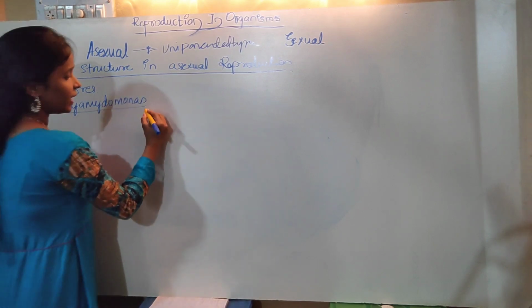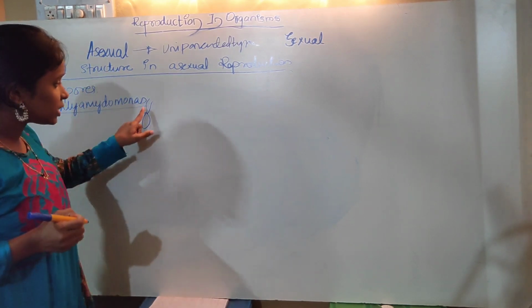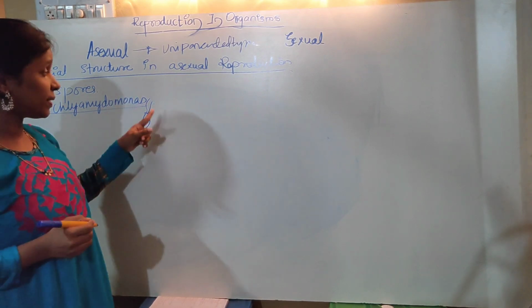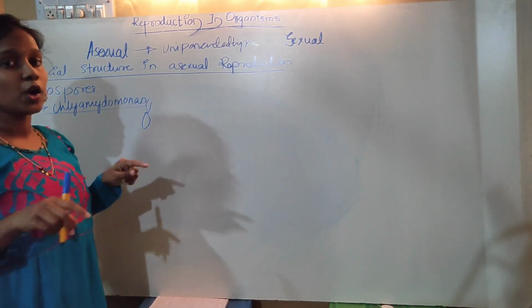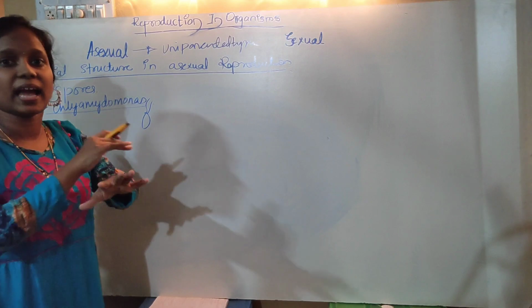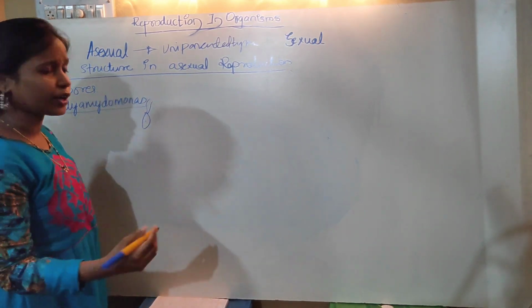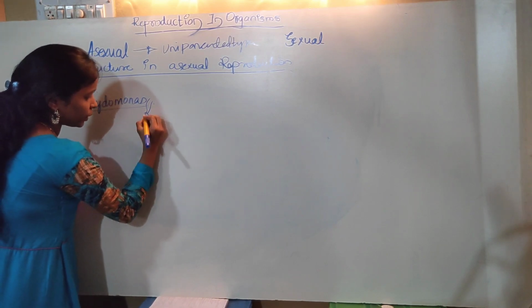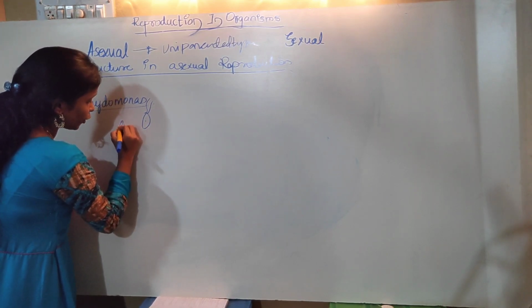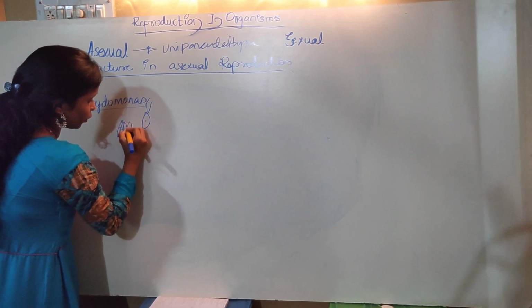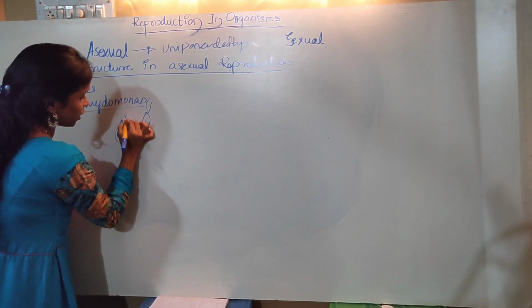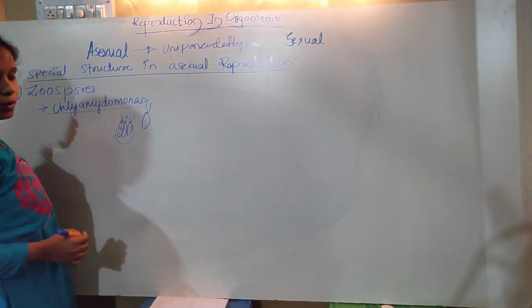Here what happens? It has flagella, which are motile in nature and help it to swim in the aquatic stream. That organism is going to divide longitudinally, and it is going to form a large number of spores within a sac-like structure called the zoosporangium.